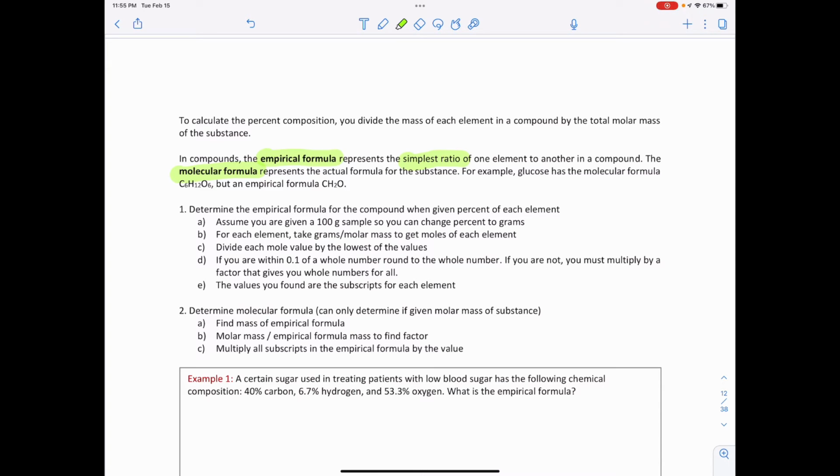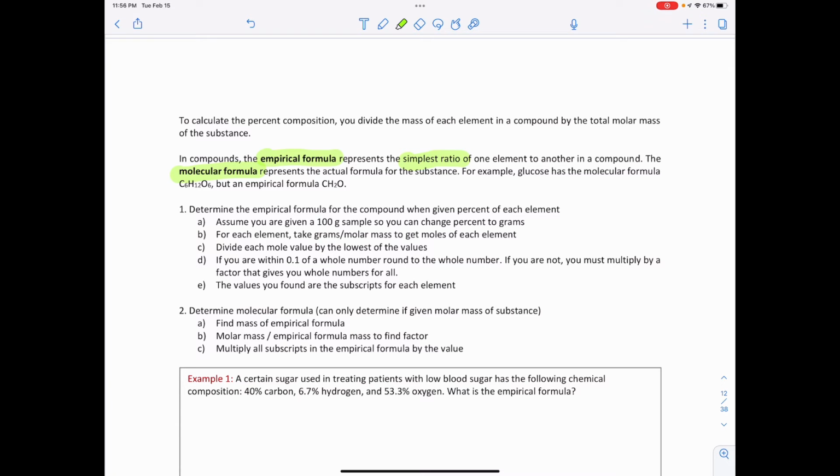For each element, we're going to use grams. We're going to take the grams, the mass, and divide that by the molar mass to get the moles of each element. Then we're going to divide each mole value by the lowest of the values. If we are within 0.1 of a whole number, we're going to round it to a whole number. If it isn't, then we're just going to multiply by a factor until we get whole numbers. Once we have these whole numbers, that becomes the subscripts for each of the elements.